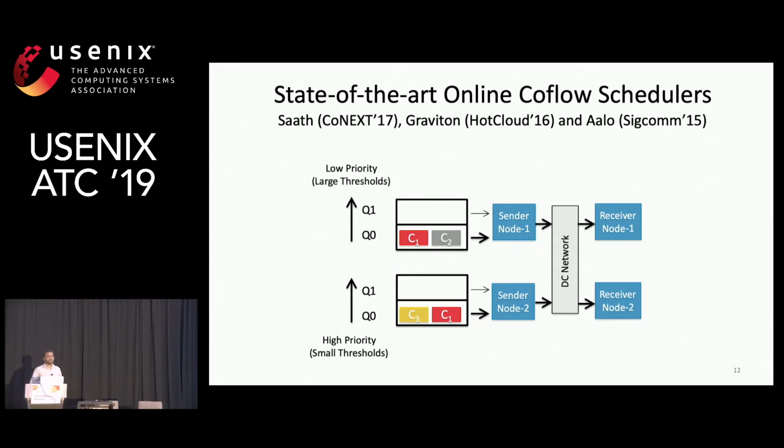And they used the total data transmitted by a Coflow as the notion of progress, and used a global coordinator which tracks the progress of Coflows at each port, and then assigns them to priority queues based on their global progress.